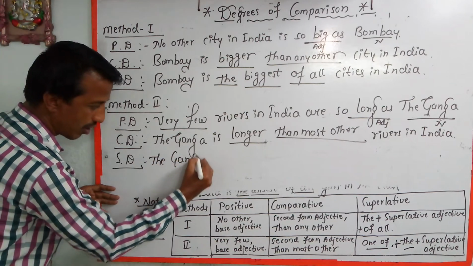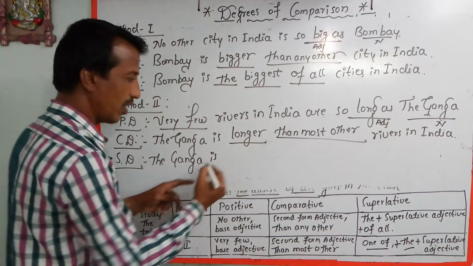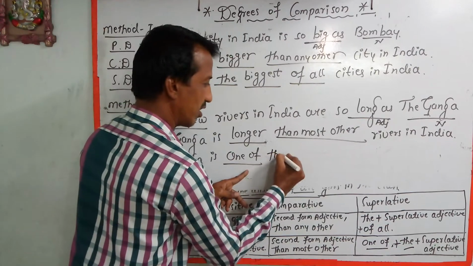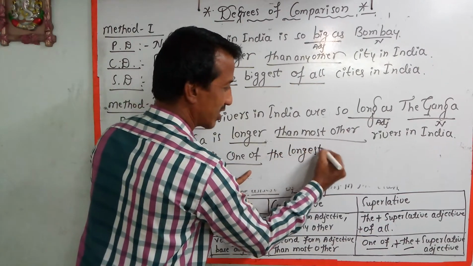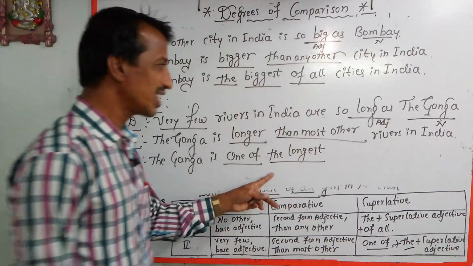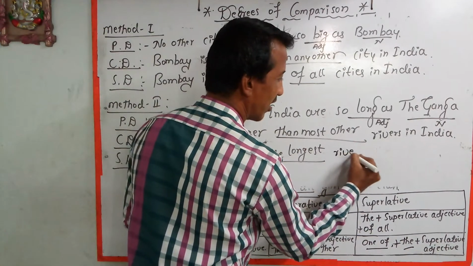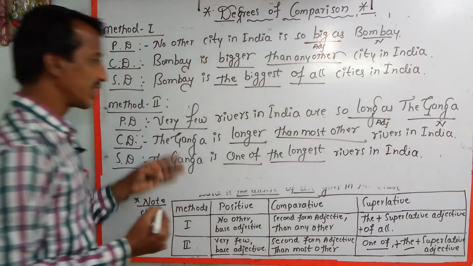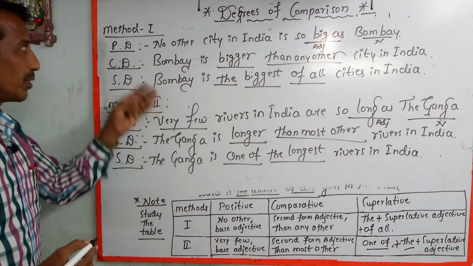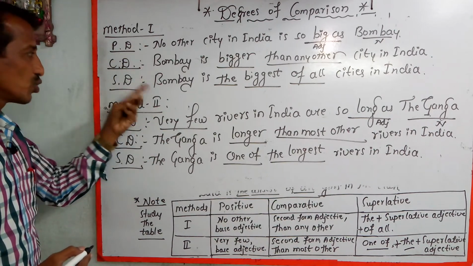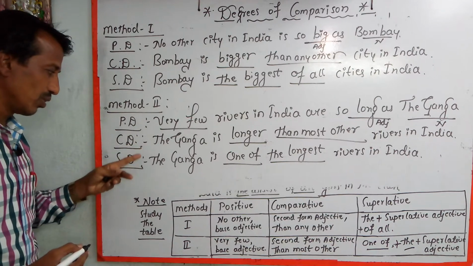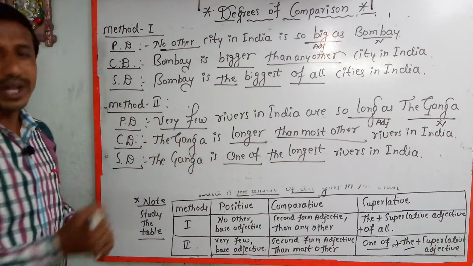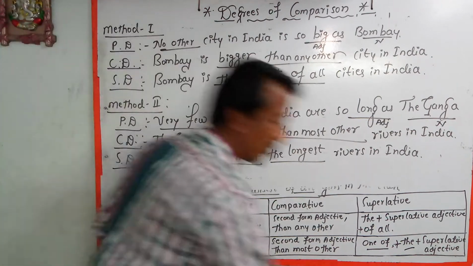The Ganga is one of the longest rivers in India. So we can change like this, from positive to comparative to superlative degree. This is the first method, where it is no other, and in the second method, the very few method. So carefully we have to change.